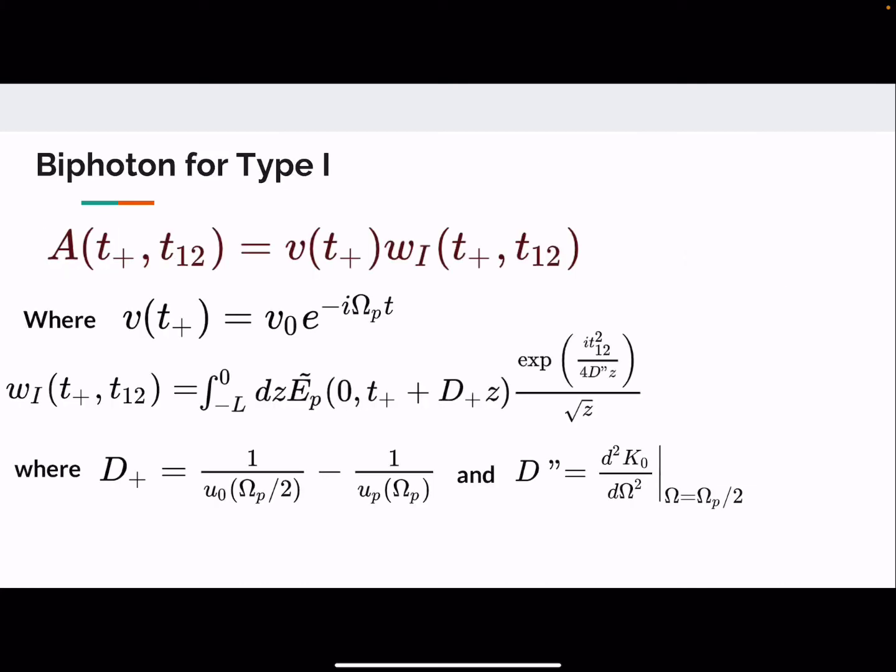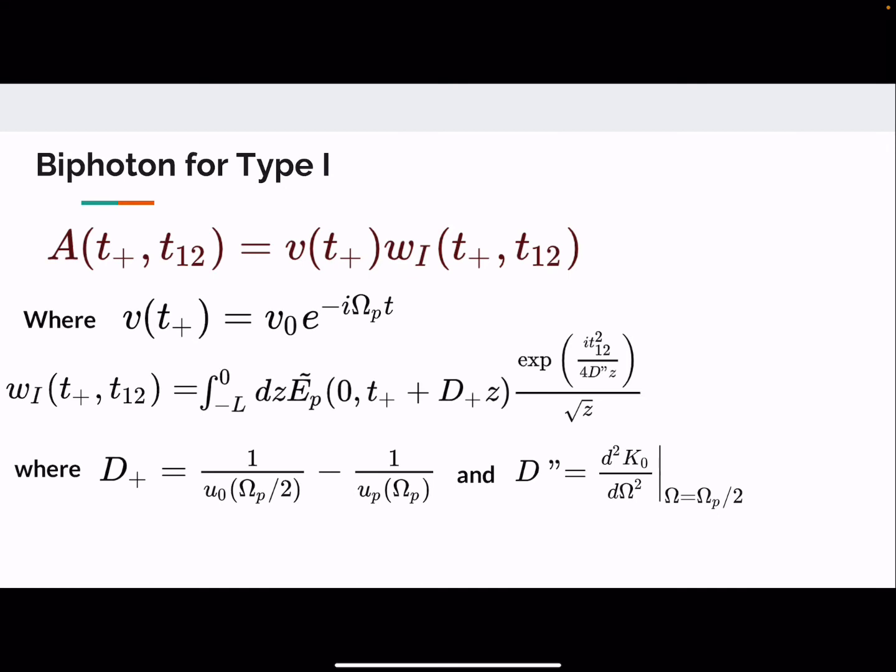So as you saw in Ayush's talk, where he gave you the definition of biphoton, the two photon amplitude, you can use the similar technique with a slight modification to do the calculation for biphoton for the type 1 case. And as was mentioned, the calculation for biphoton for type 2 is an involved problem whose solution he also displayed. You have to just go through the similar analysis. There will be a little modification needed.